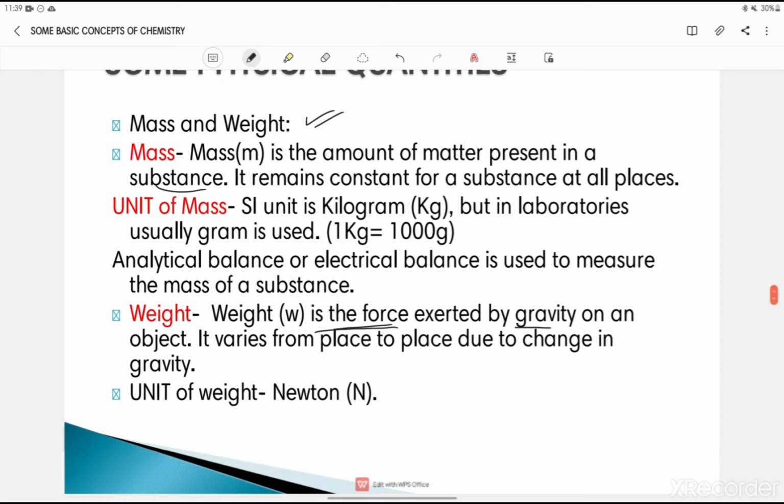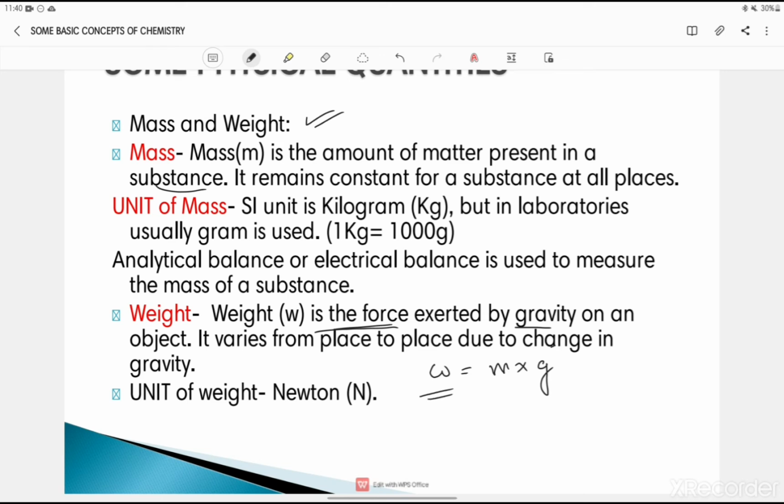Why? Because see, weight is actually mass into the force exerted on this mass by gravity. Just suppose this is some body of mass something kg. So the gravity which is applied on this body, together it combines the weight, right? Means weight is mass into gravity. Now this weight, it depends on gravity.